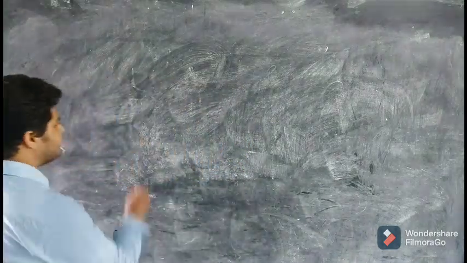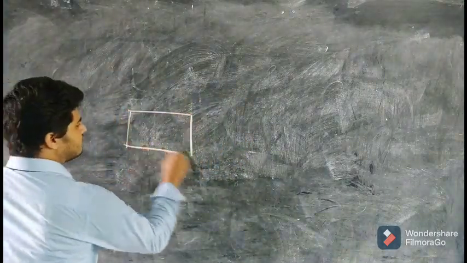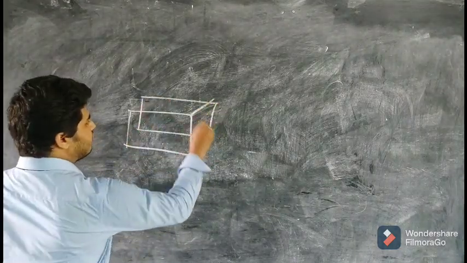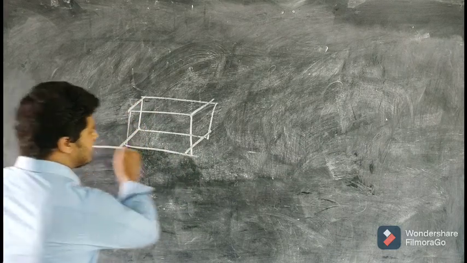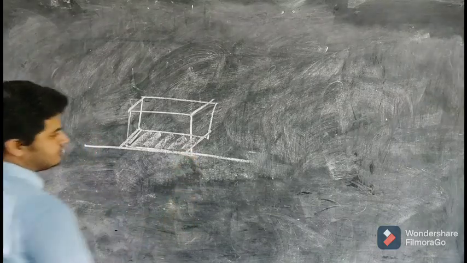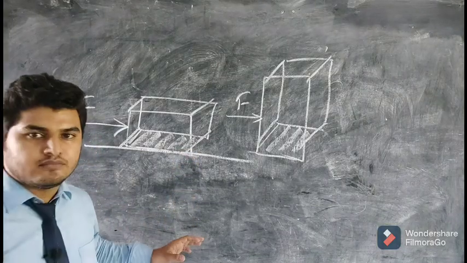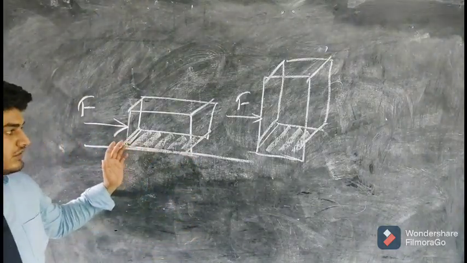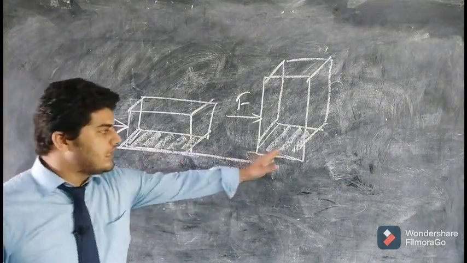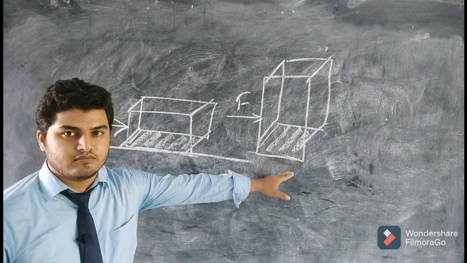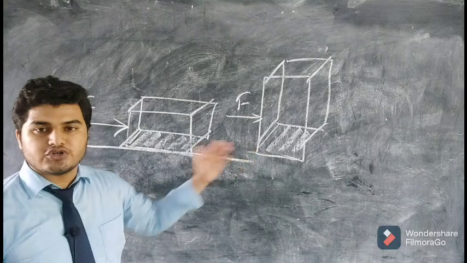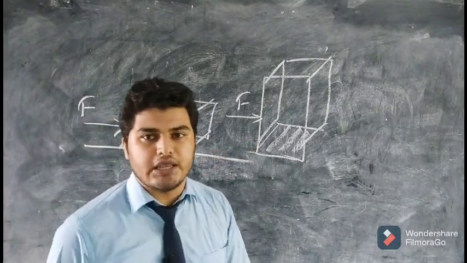For example, let us see, there is a block like this. It's a cuboid. So it is placed like this on the surface, so a larger area is in contact with the surface. The same amount of force will be required in both the cases, although the area in contact here is less. The same amount of force will be required, because the friction force is independent of area of contact.